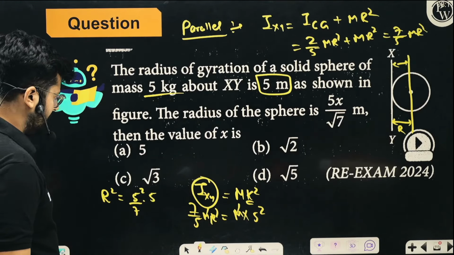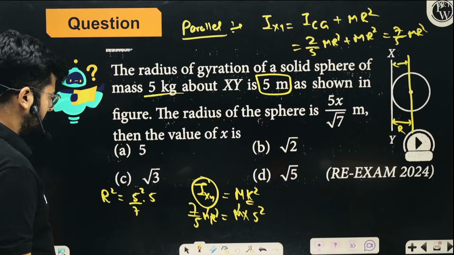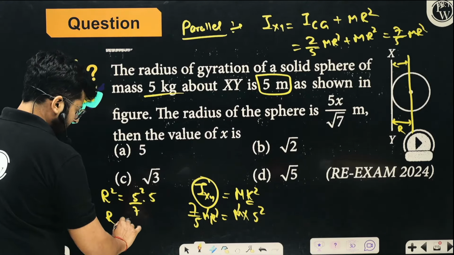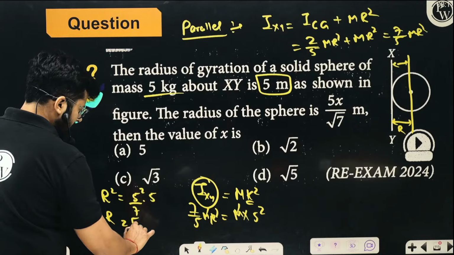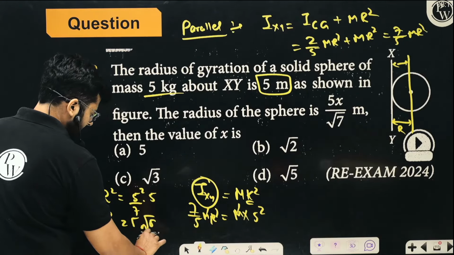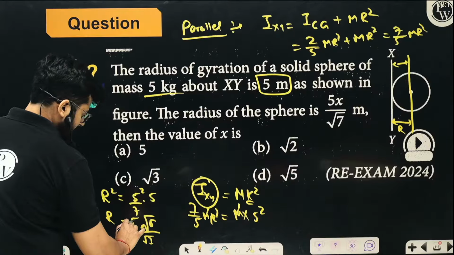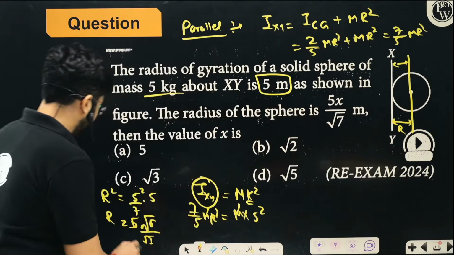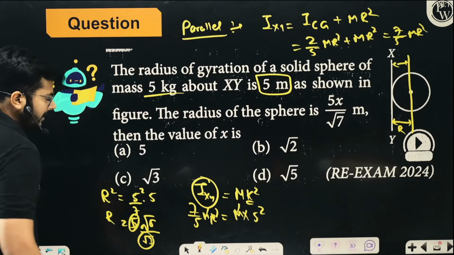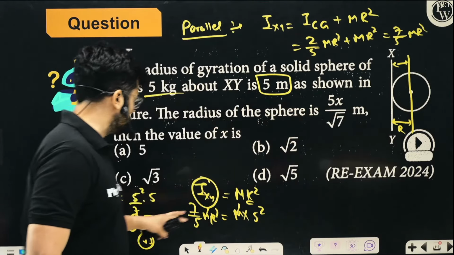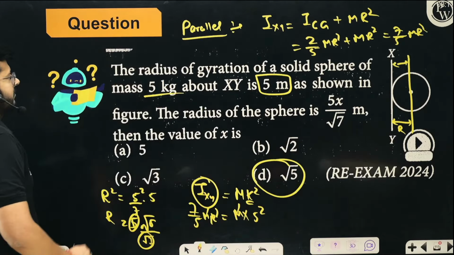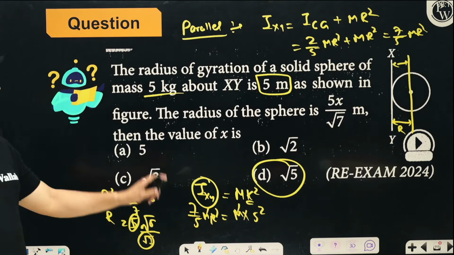So the radius will be under root this whole thing: 5 will come out and under root 5 by 7 will be there. So when you compare, 5 upon root 7 is there, and in place of x, you have root 5. So root 5 is the answer. Option D is the correct option.